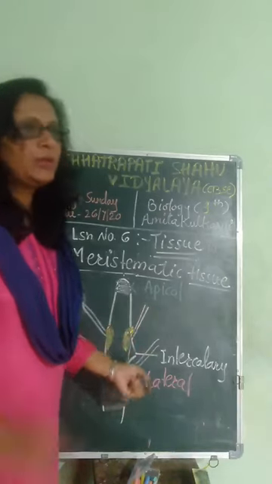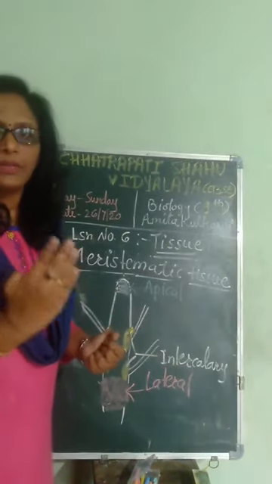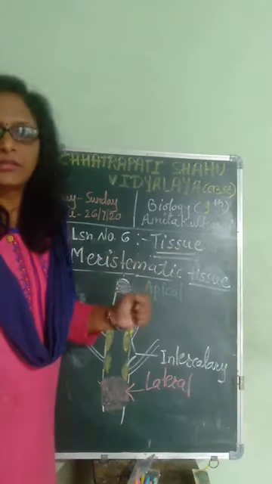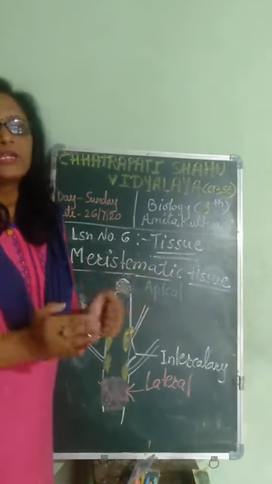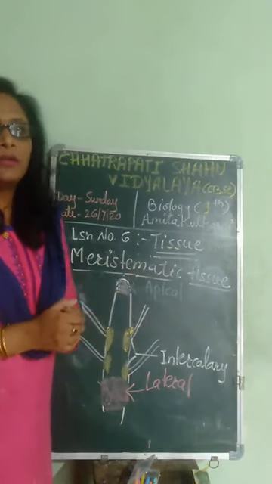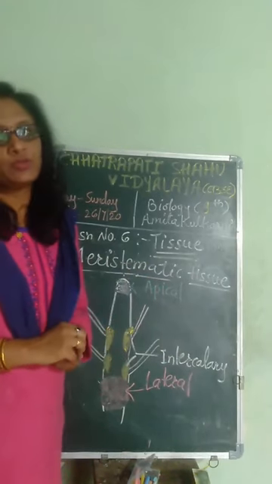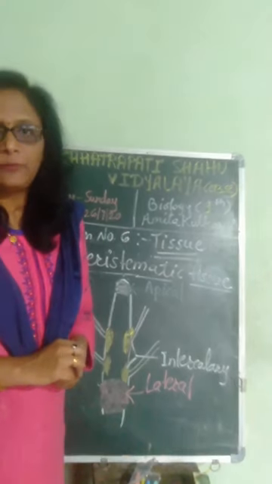and the lateral is present around the main branch so as to increase the diameter, which is called the girth of the plant. So as to increase the girth of the plant, these lateral meristematic tissues are very, very helpful.